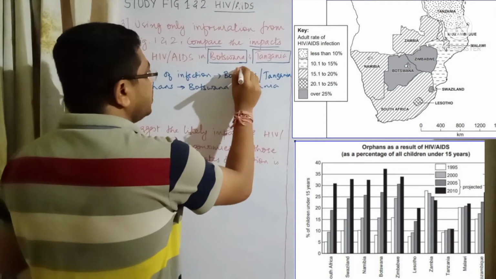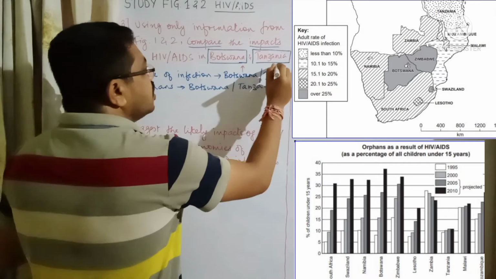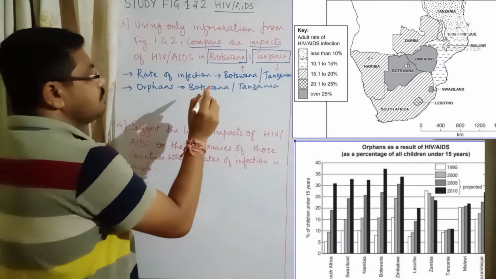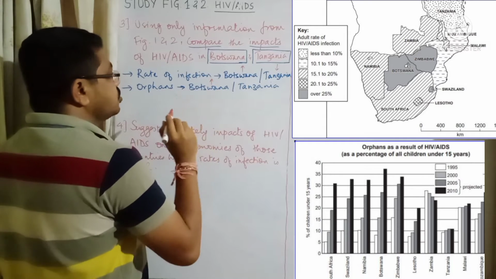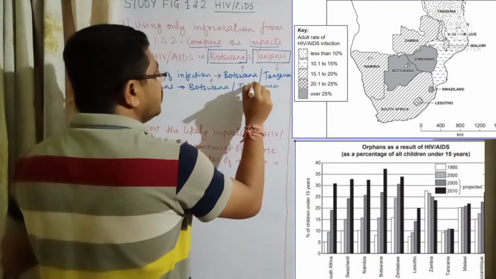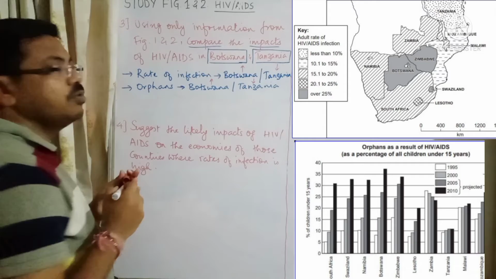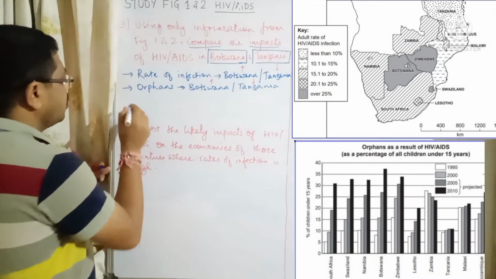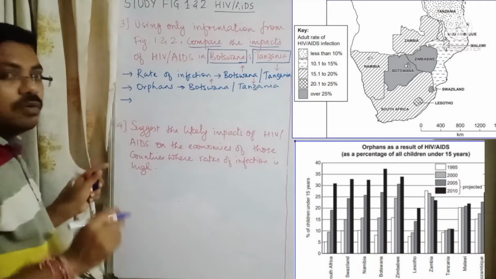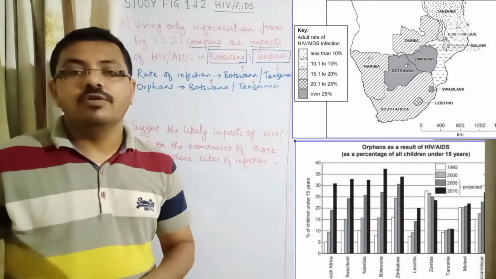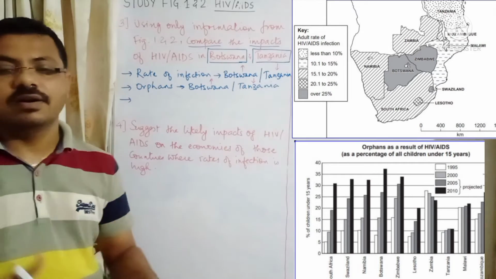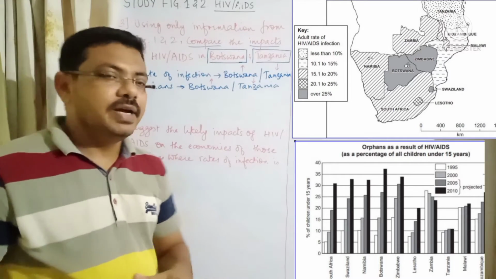Botswana, the rate of infection is high; the rate of infection is low in Tanzania. The number of orphans is higher in Botswana and lower in Tanzania. Right, now the third point. These 2 points are clearly visible. Now the third point, if you observe, is at what rate the number of orphans is increasing, or in which country the orphans are increasing.